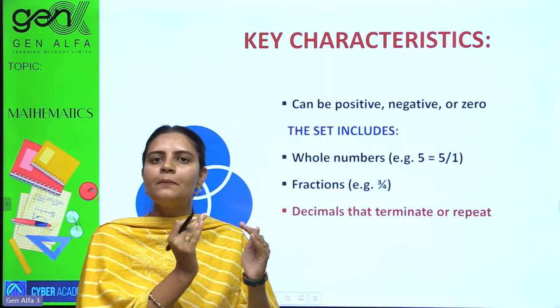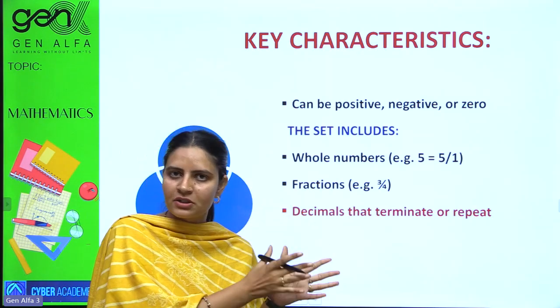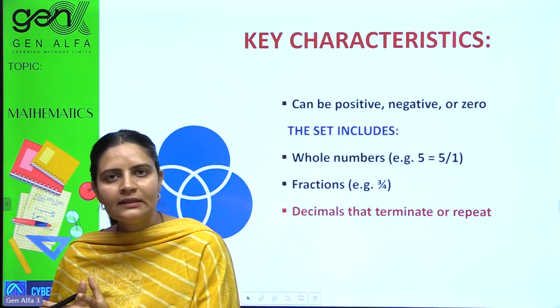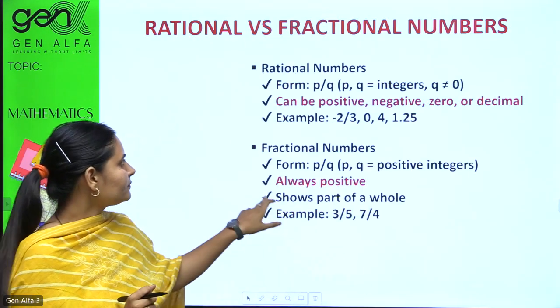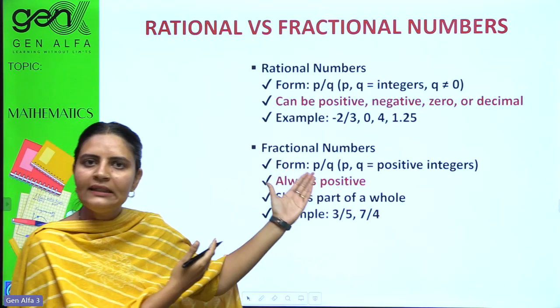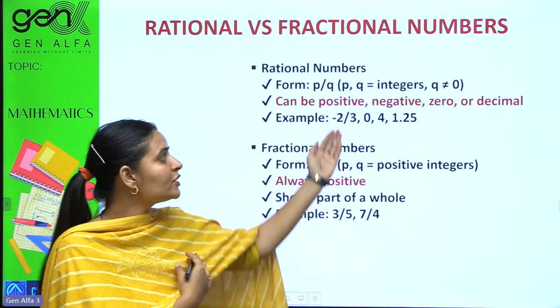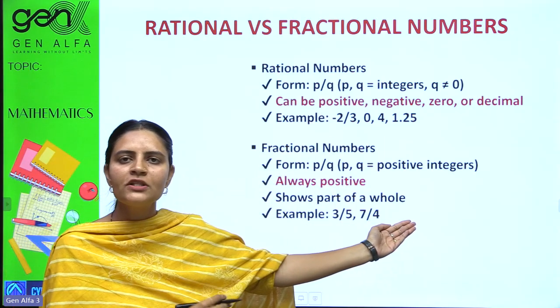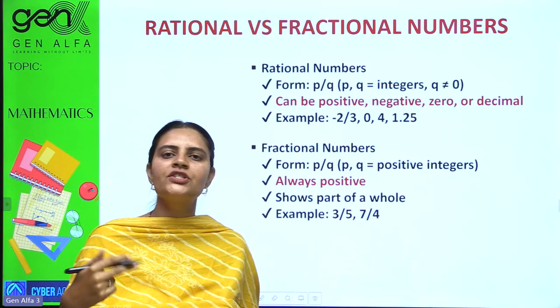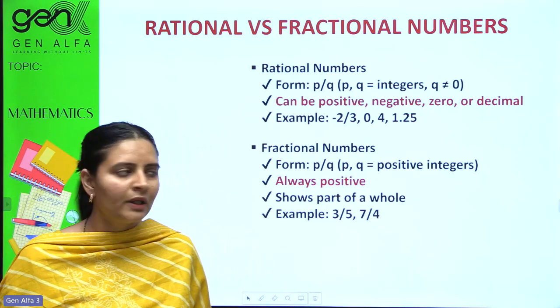Yes, rational numbers are dependent on fractions too and dependent on decimals too. Let's zoom in into decimals. So these are the differences. First of all, just note these differences between fractional numbers and rational numbers for much clarity. Then we will jump into the slide of decimal ones.